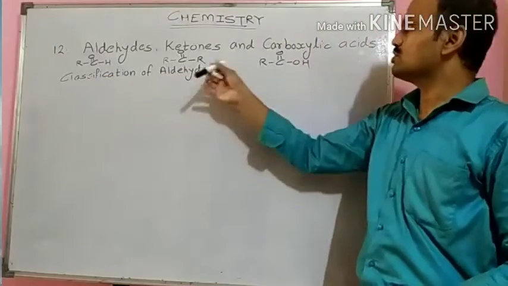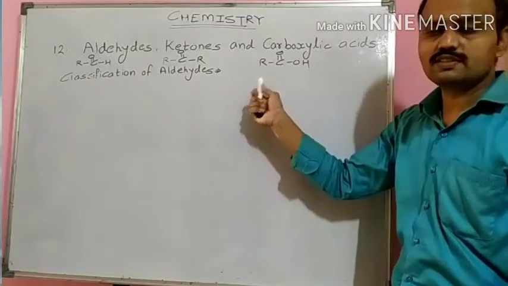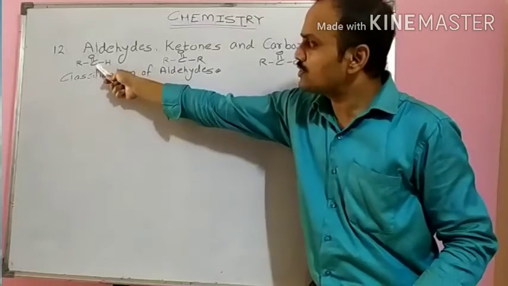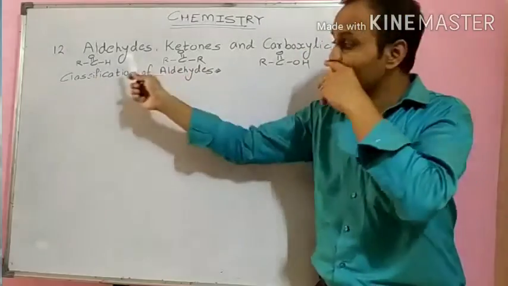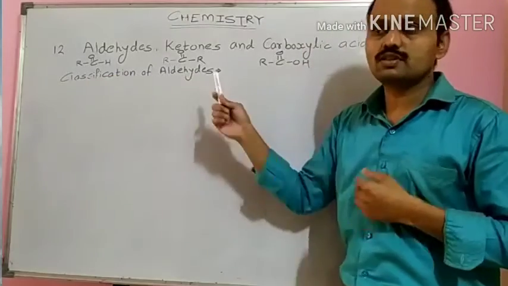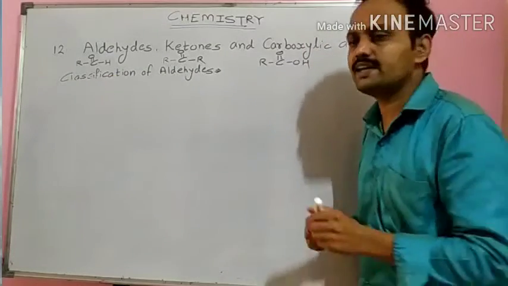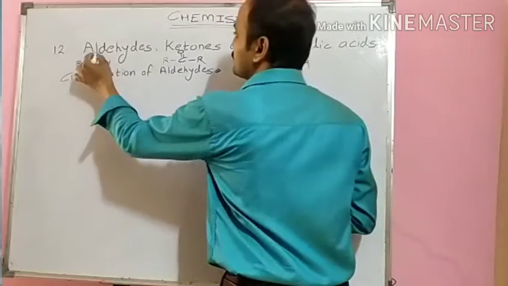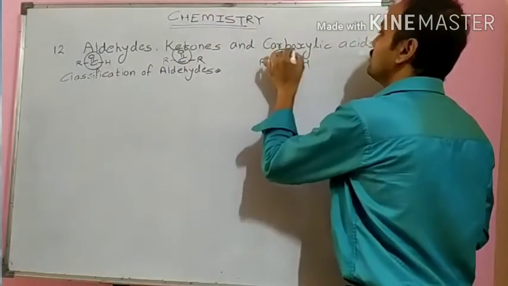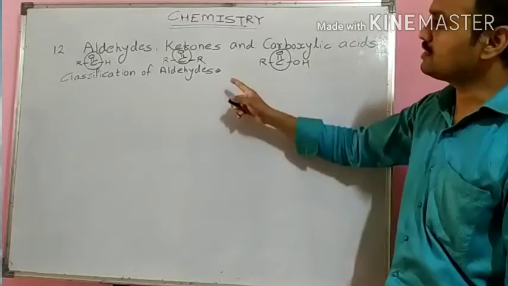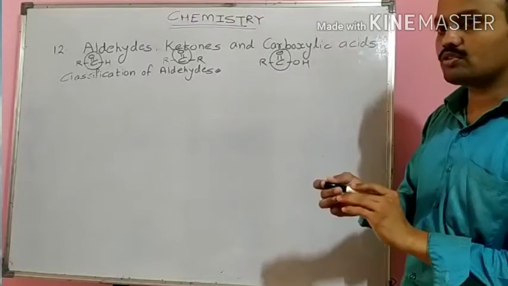Aldehydes, ketones and carboxylic acids. Students, after observing these structures, what similarity do we find? Yes, all these structures contain C double bond O, and this is a very important factor.